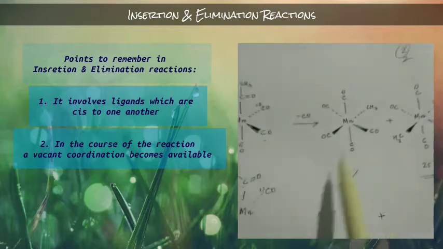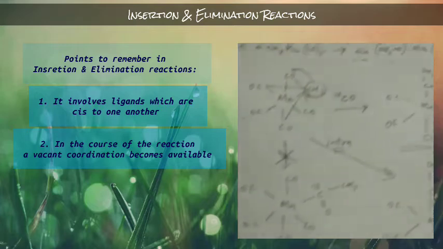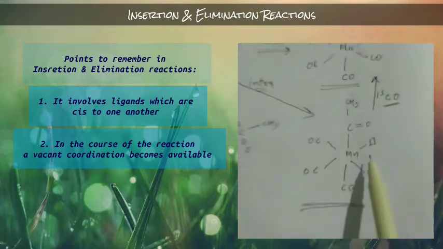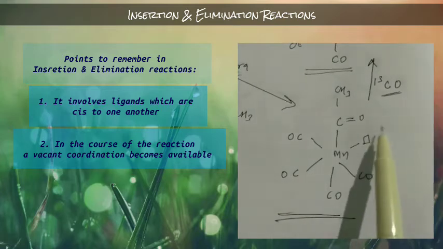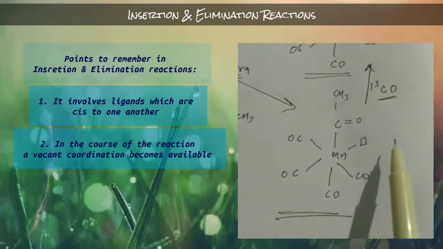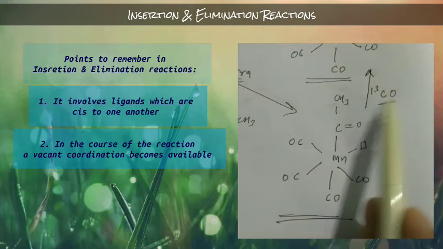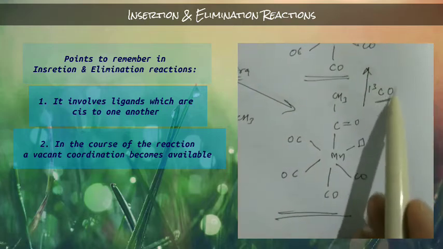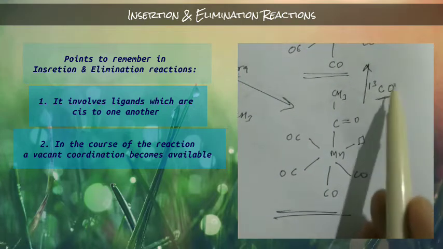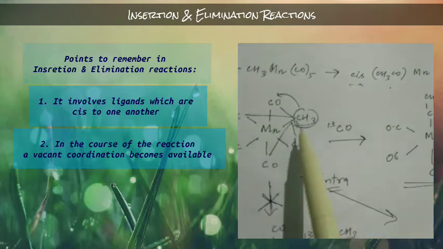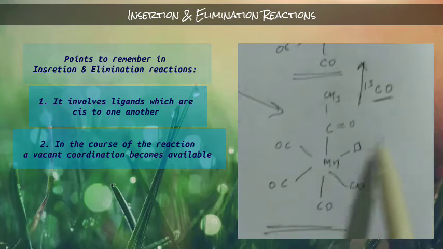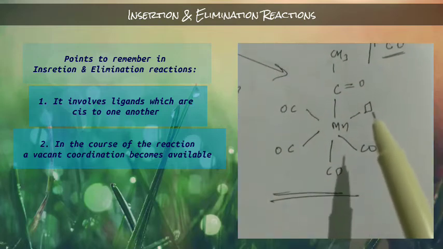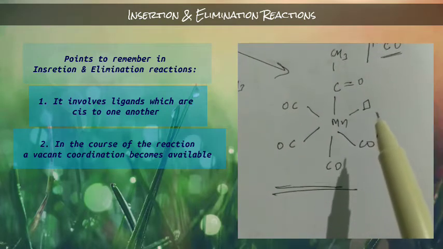That means you see here a vacant coordination site will be there, okay. A vacant coordination site will be available for the incoming carbonyl, okay, which we used here. You see here we add this carbonyl. For this carbonyl, one vacant site will always be available, okay. This is the second point.